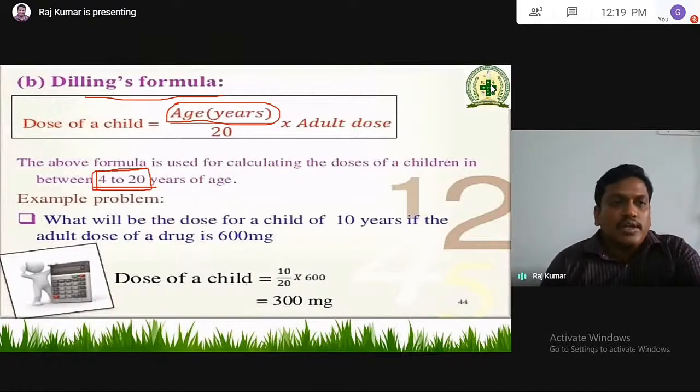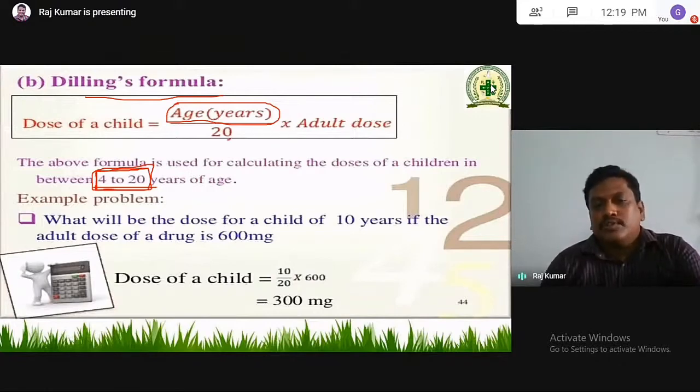Young's formula is only up to 12 years, but Dilling's formula is used for children between 4 to 20 years of age. Dose equals age in years divided by 20, into adult dose.